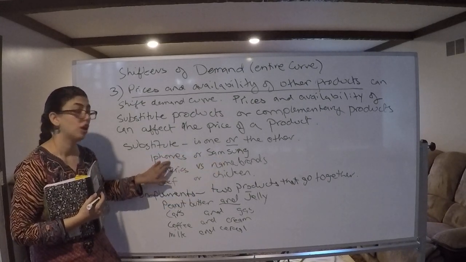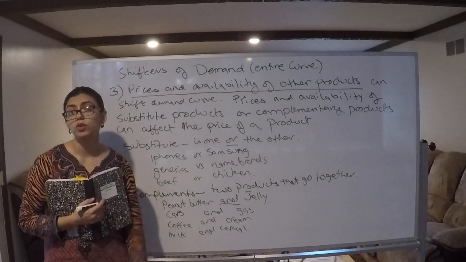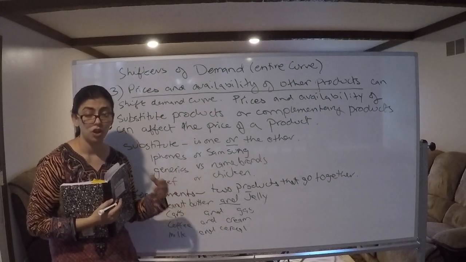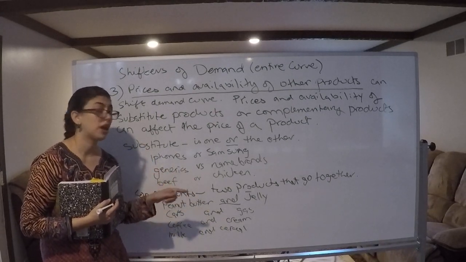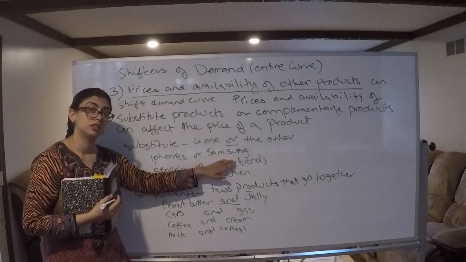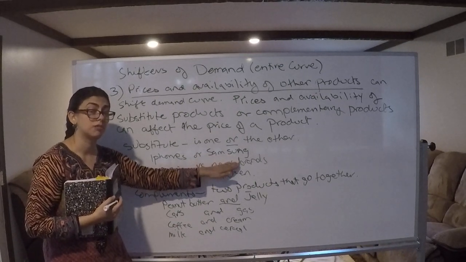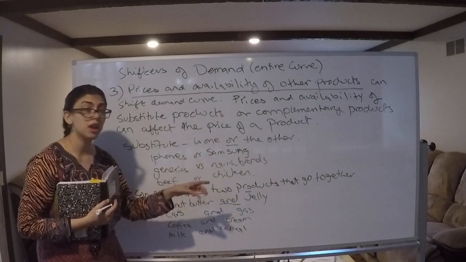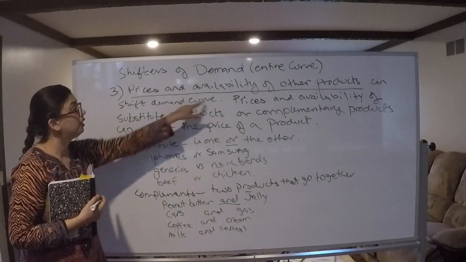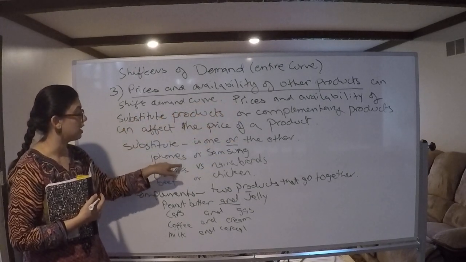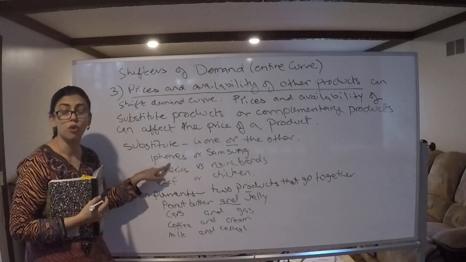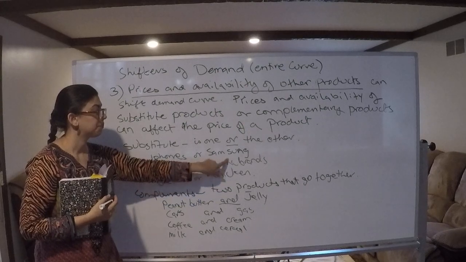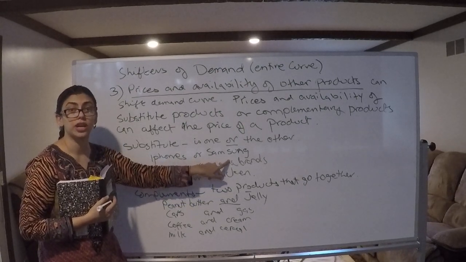based on that. So let's say that all of a sudden iPhone is like 100 times more expensive now. What's going to happen to the demand of Samsung? People are going to buy more Samsung. The demand will increase for Samsung. Why? Because the availability of other products, in this case its substitute iPhone, increased in price significantly. So demand for Samsung will change.